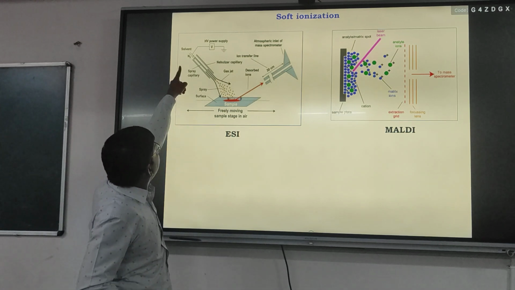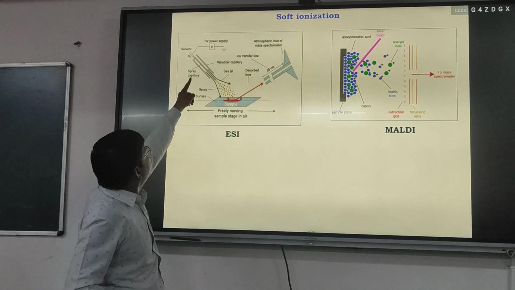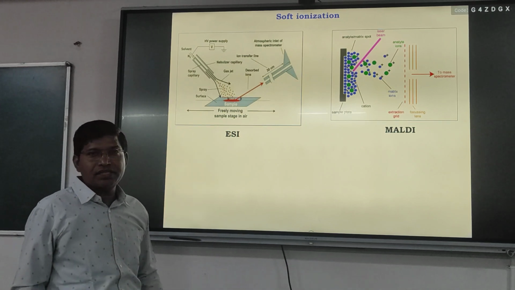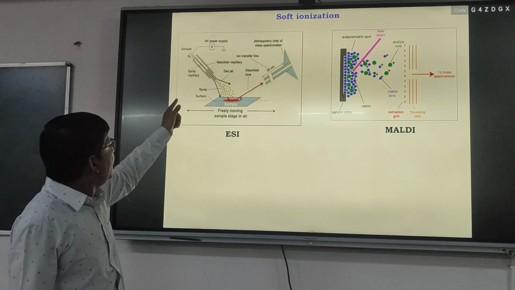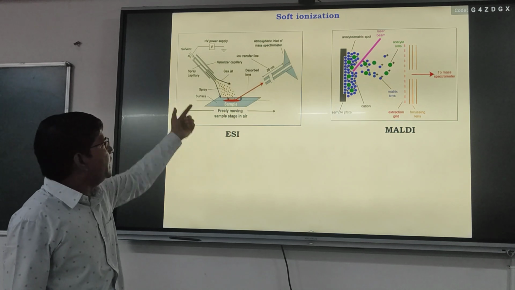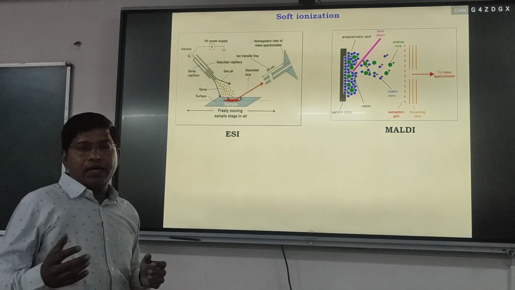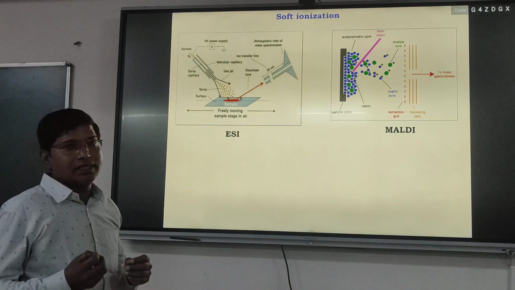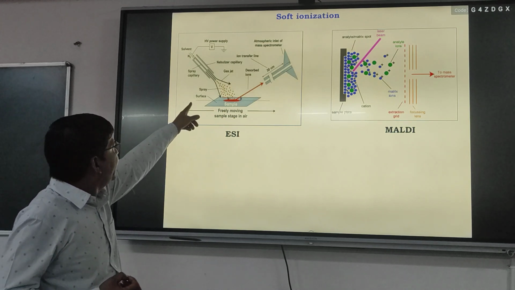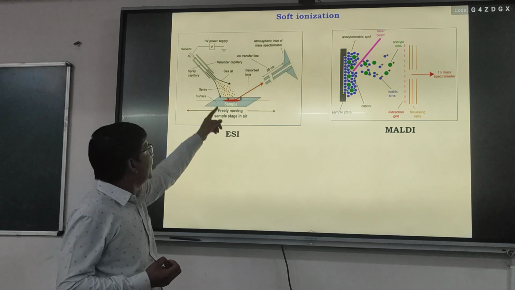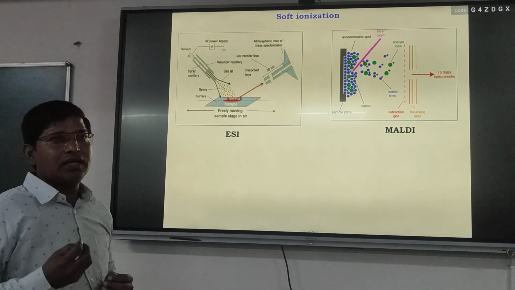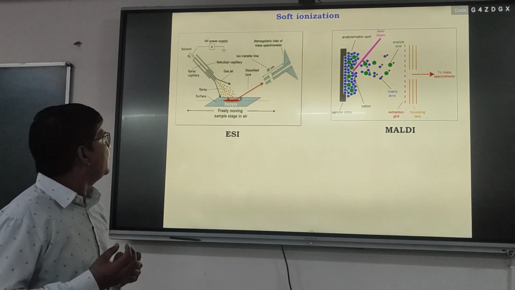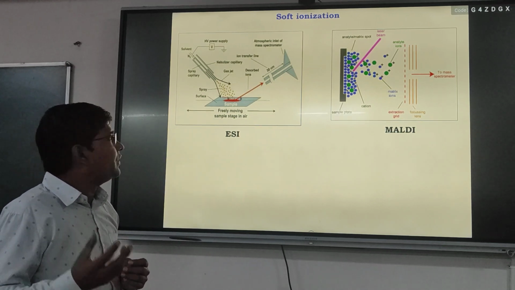So here we can see the solvent along with the inert gas passes through the stainless steel, okay, along with the sample, and a high electric field is applied to this stainless steel sprayer, and with the help of the electric field the molecules get ionized.